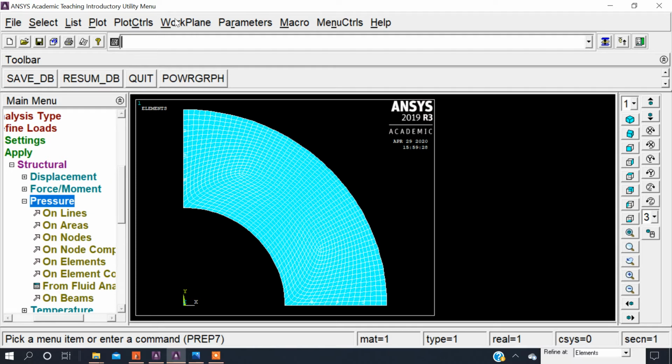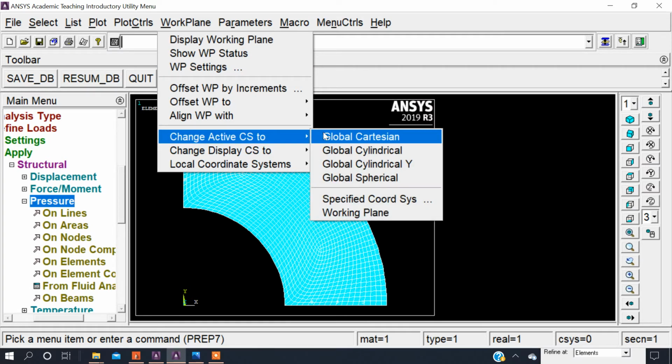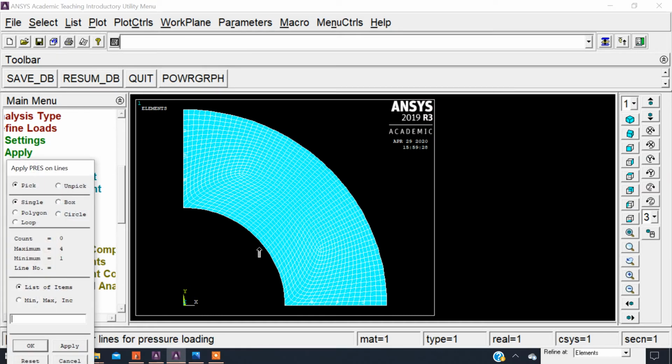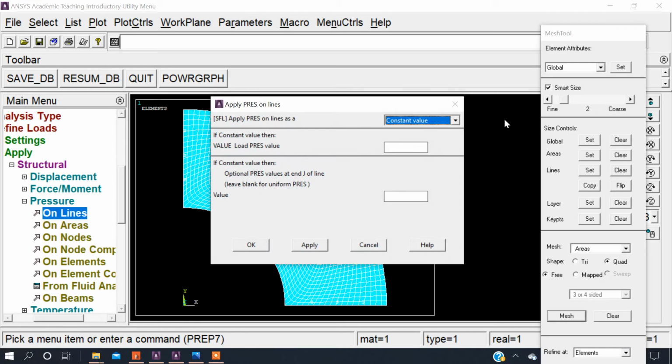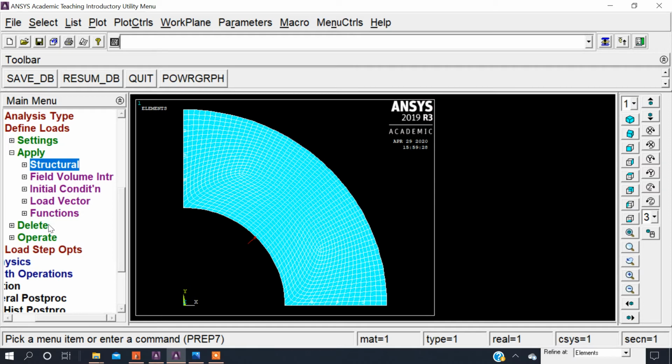So we have to change this work plane from global Cartesian to global cylindrical. Okay, then go to on line and select this inner diameter of the pressure vessel and select OK. And now we have to give the pressure value. Given is 10 kilonewtons, so 1000 newton per centimeter square, and select OK. Okay, in this way the pressure is applied over the surface.